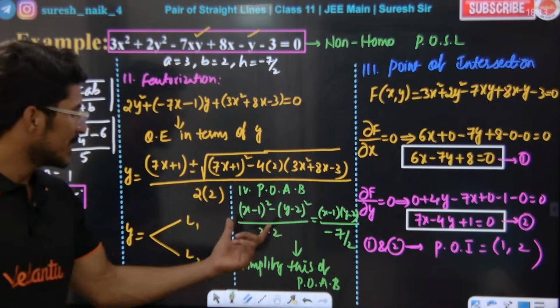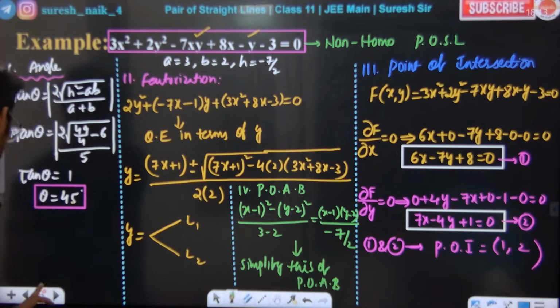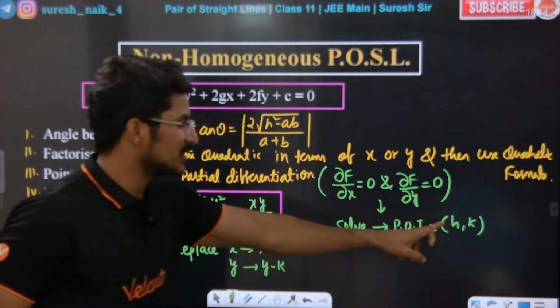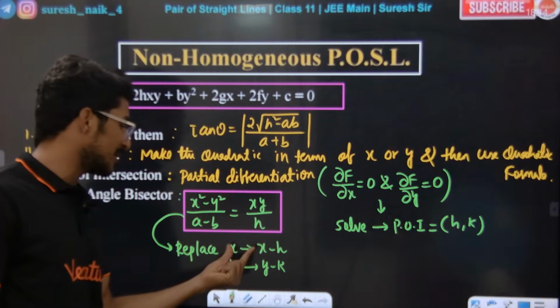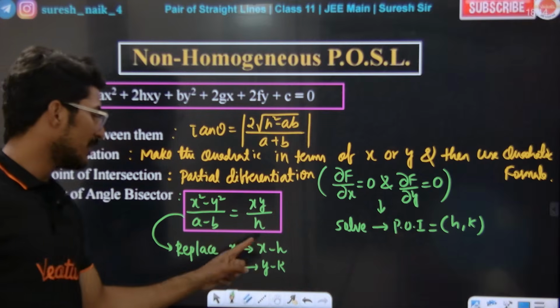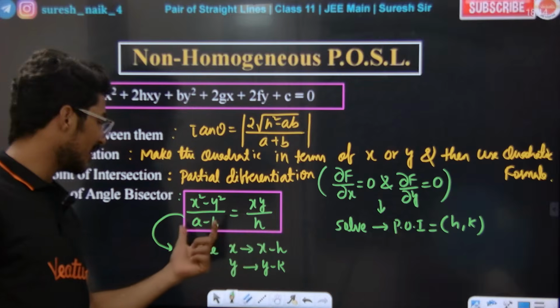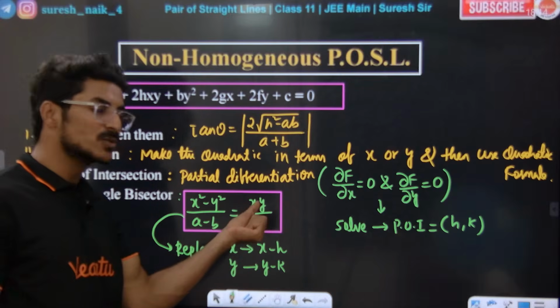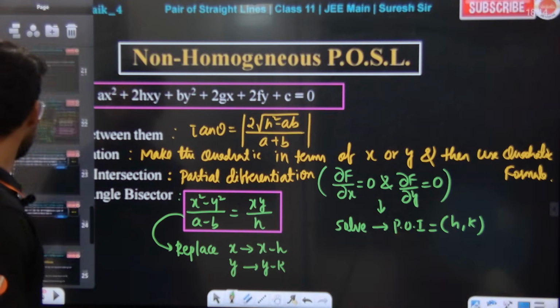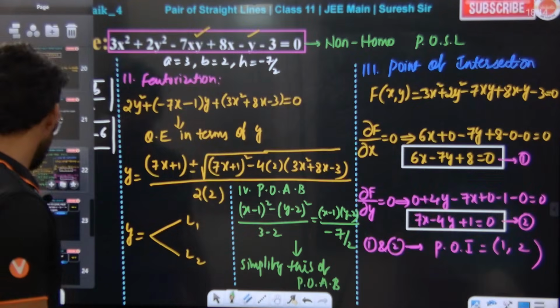Now solve this. See what Suresh sir said. Here, once we get the point of intersection, x will be replaced with x minus h, and y will be replaced with y minus k. So (x minus h) whole square minus (y minus k) whole square, divided by a minus b, is equal to xy divided by h. This is what I am doing here.